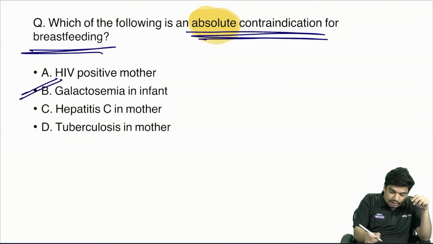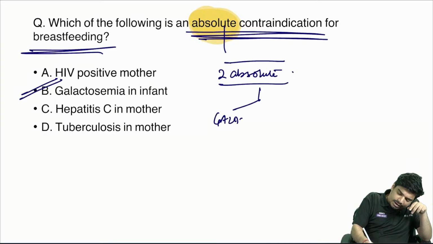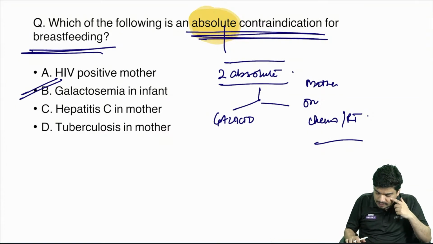Answer is galactosemia. Remember, there are only two absolute contraindications to breastfeeding. One is galactosemia. Other is if the mother is on chemo or radiotherapy. Alright.